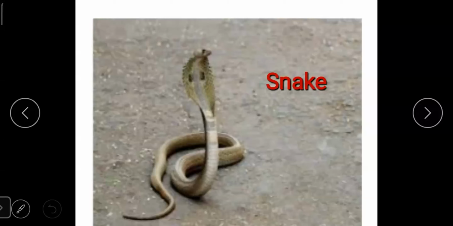Snakes are of different types and they are found anywhere in jungles, in farms, in land also. Snakes like to drink milk.